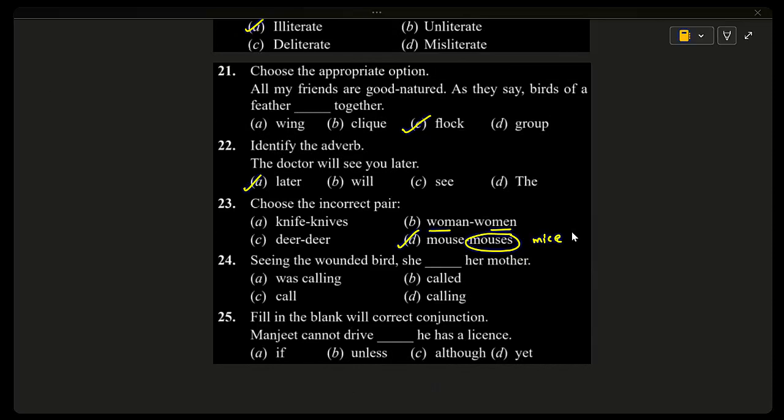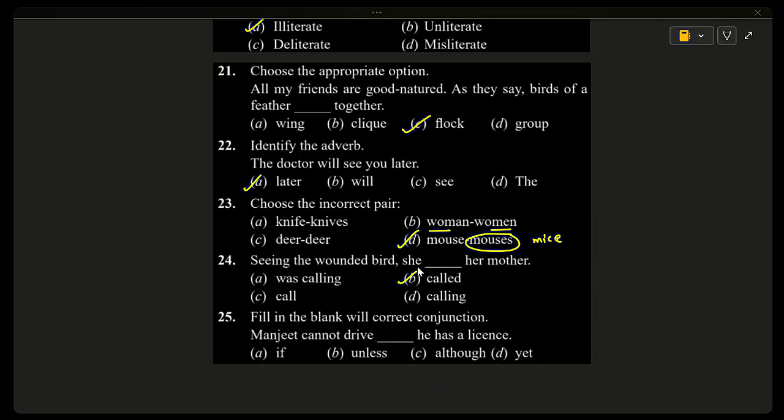24. Seeing the wounded bird, she dash her mother: was calling her mother, called her mother, call her mother, calling her mother. The correct answer is called her mother. The sentence begins with seeing the wounded bird, which shows an action that happened in the past.